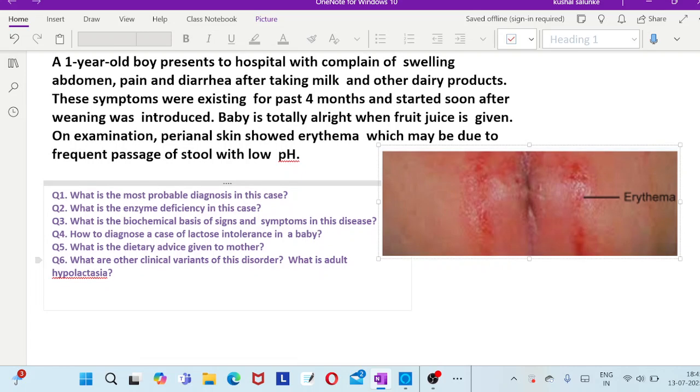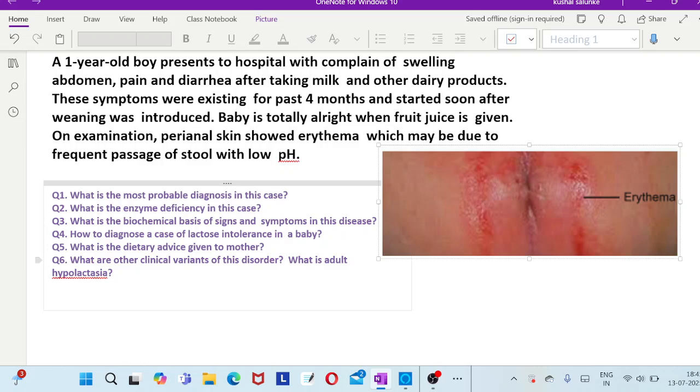So the next question is: what are the other clinical variants for this disorder? Is it an adult type of hypolactasia? Yes, adult type hypolactasia is also seen, and it is typically characterized by down regulation of lactase enzyme activity. It is not completely absent, it is a down regulated enzyme. If it were completely absent, the symptoms would have manifested at earlier stages or infant stages.